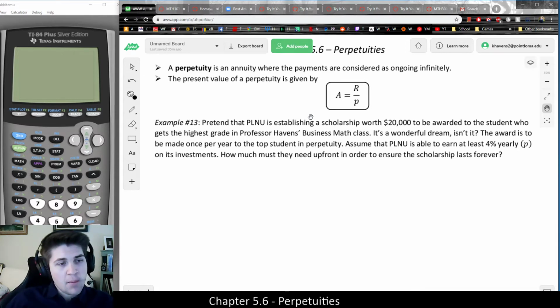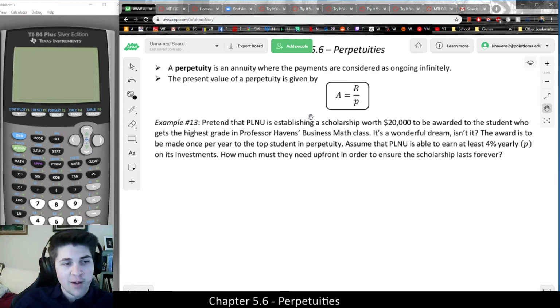And the question is, how much would they need upfront in order to ensure a scholarship lasts forever? So if a university has a particular series of investments where they could take money and invest in it, they're going to be generating a lot more money back based on their investments. And we could set up a scholarship fund that will never end, assuming we could have that interest available to us forever.